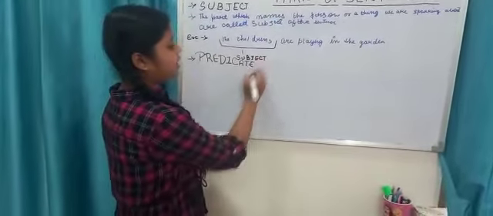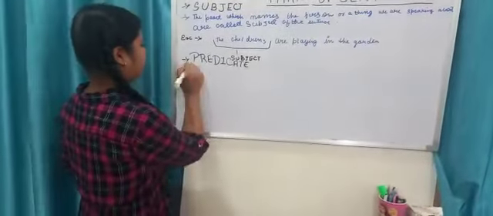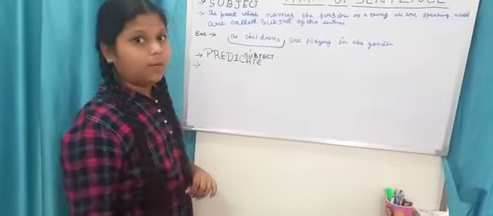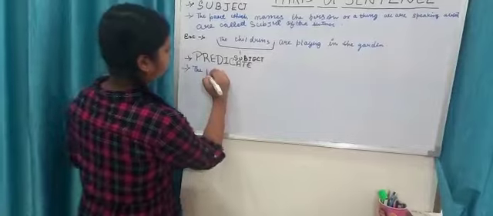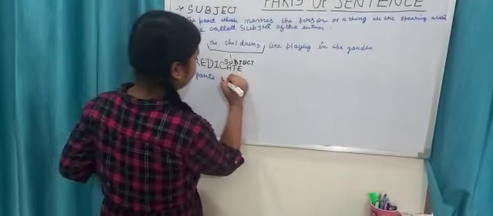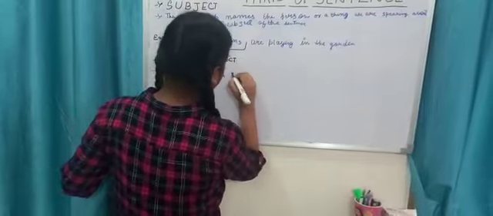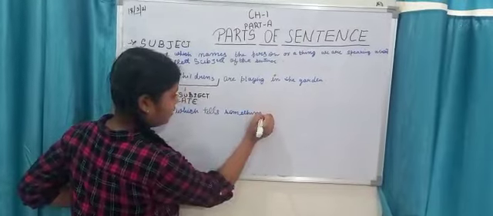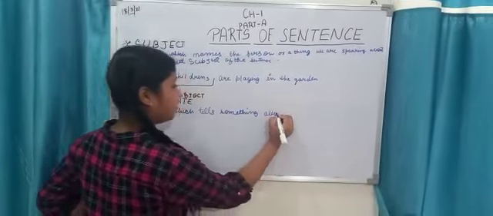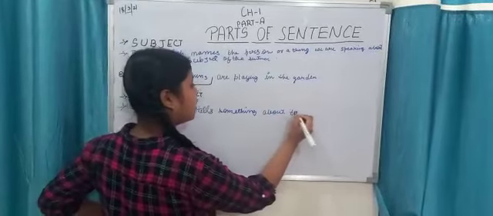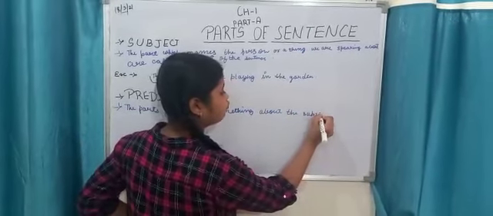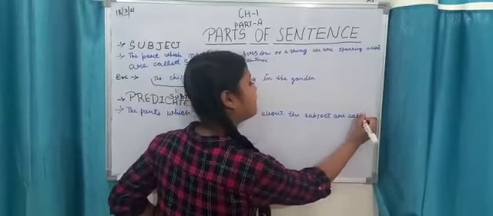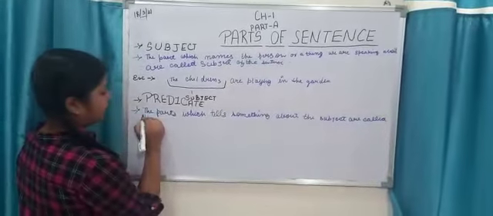So to understand it better, let's take its definition. The part which tells something about the subject is called the predicate. The part which tells something about the subject is known as or is called the predicate of the sentence.